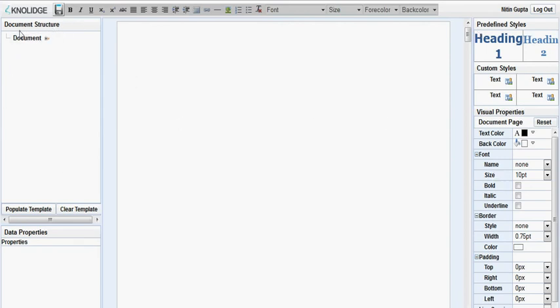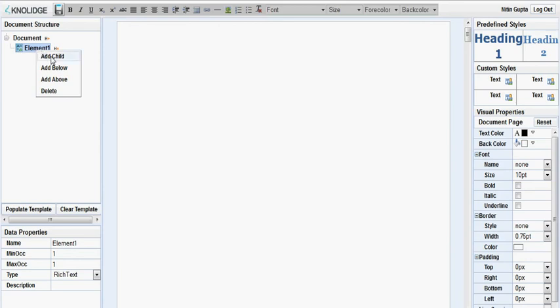This is the document structure window. In this window, we create the structure of the document. For example, a document might have 5 or 6 elements in it. It might have the name, it might have a table in it, it might have some figures in it. So here we create the complete structure. Through the right click menu, we can create any kind of complex structure.